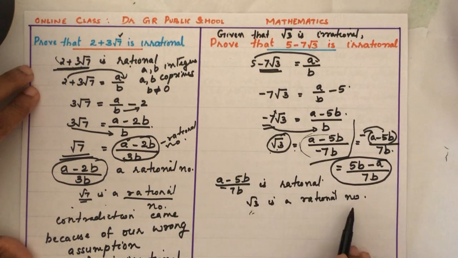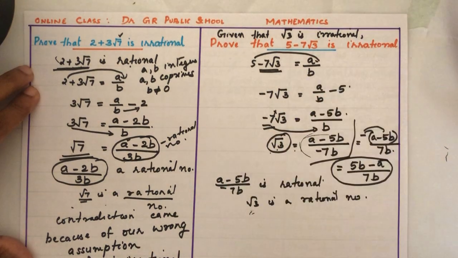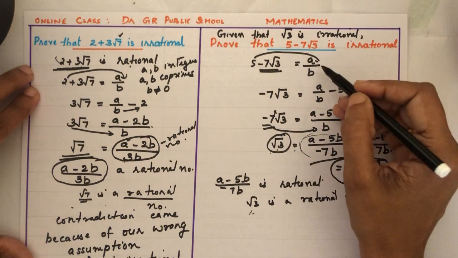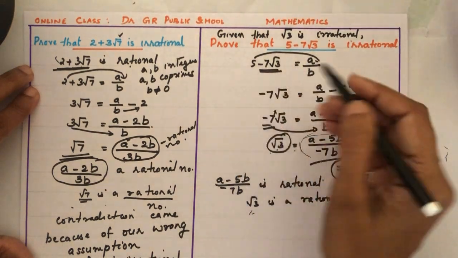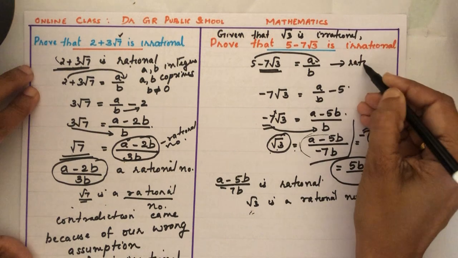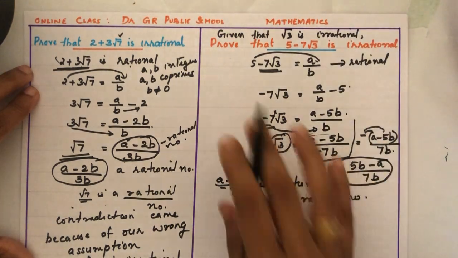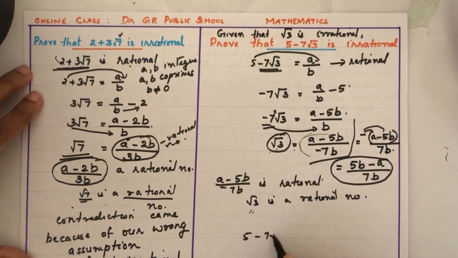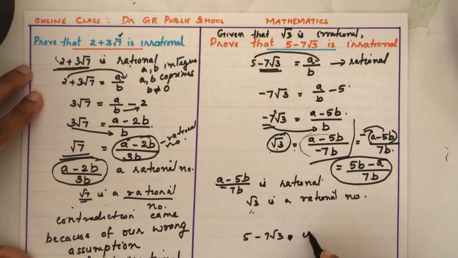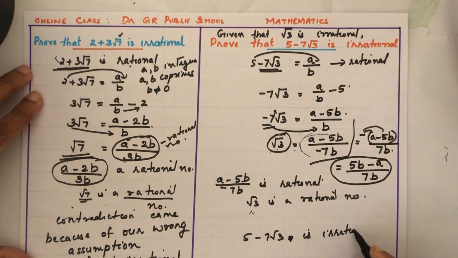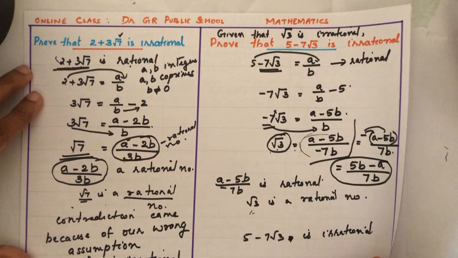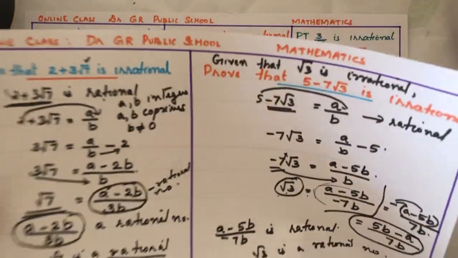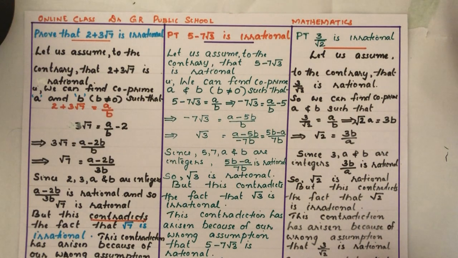But can we say root 3 is a rational number? No, we know that root 3 is irrational. So there the contradiction came. Why this contradiction came? Because of a wrong assumption that 5 minus 7 root 3 is rational. Our assumption is wrong means it is irrational. So we can say 5 minus 7 root 3 is irrational. Okay, children?